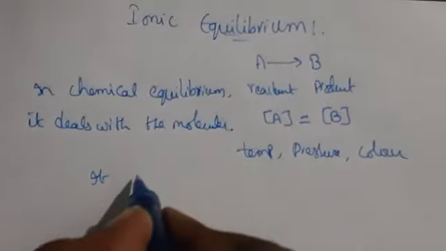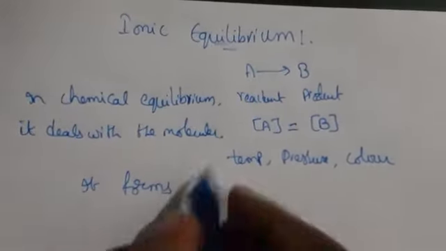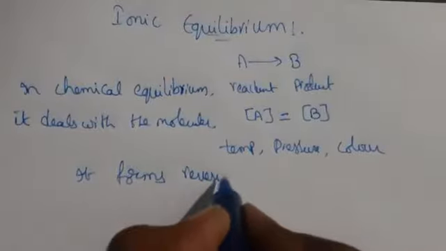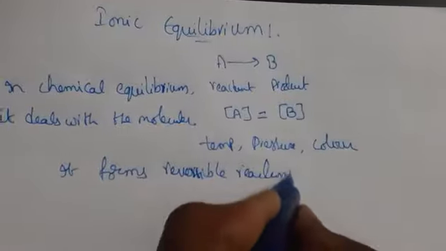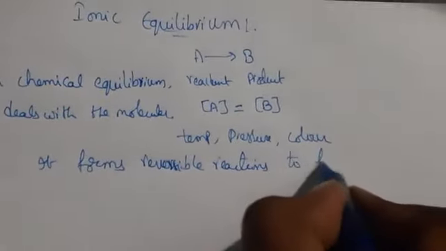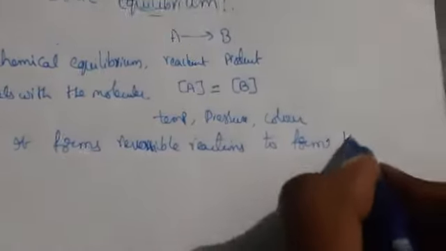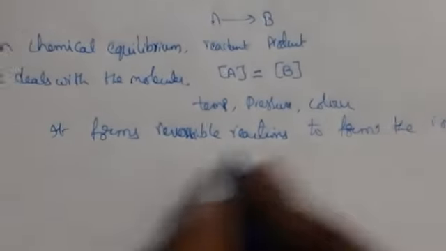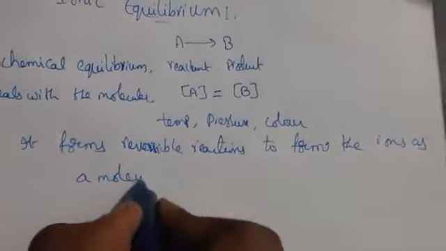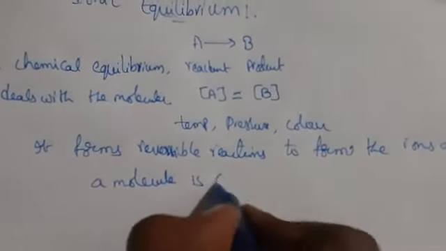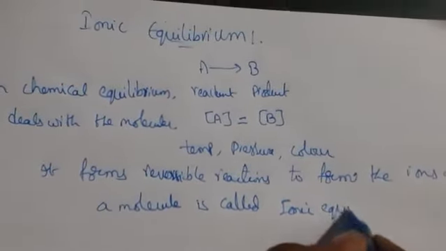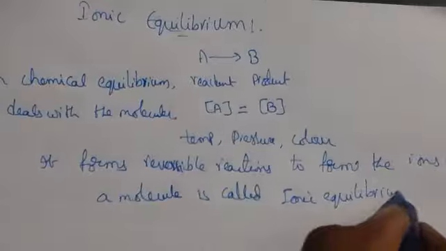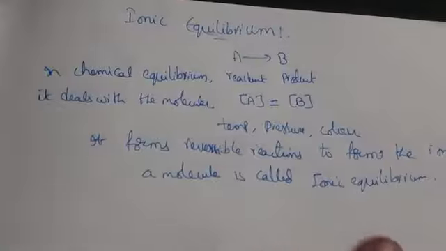So what is ionic equilibrium? It forms reversible reactions to form the ions from a molecule. We call it ionic equilibrium. Generally we are saying that in the presence of water, in aqueous solution, it is forming as an equilibrium.